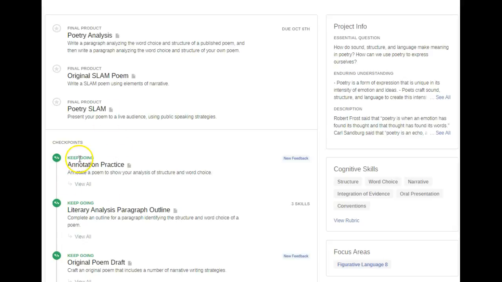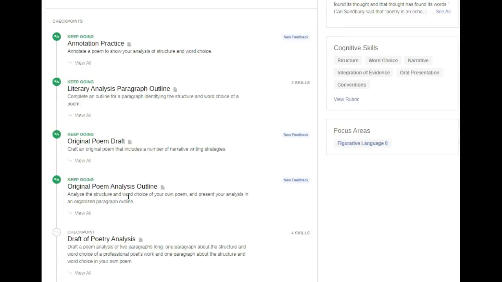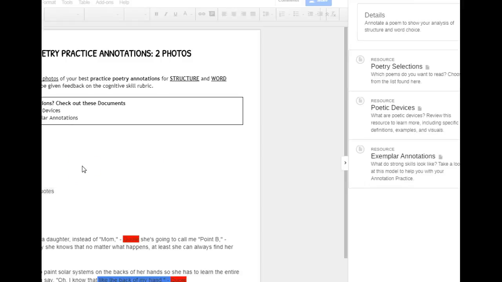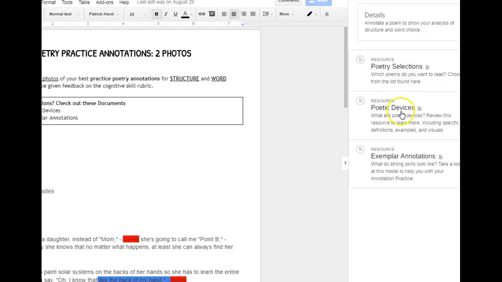This learner has already achieved the very first checkpoint. The second, they're working their way down. Checkpoints are pretty awesome because you don't have to wait for a teacher to unlock them. You can keep working on these, and if you open this up, if you haven't begun this yet, you're going to notice that there are 3 resources that you will need to open.